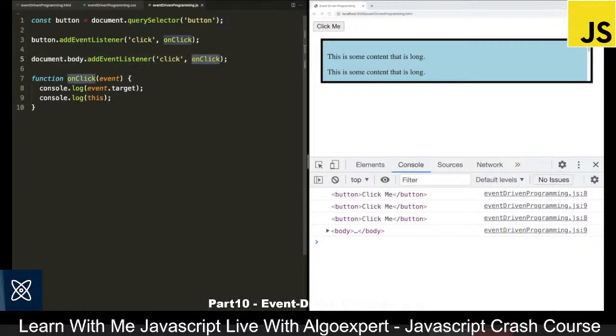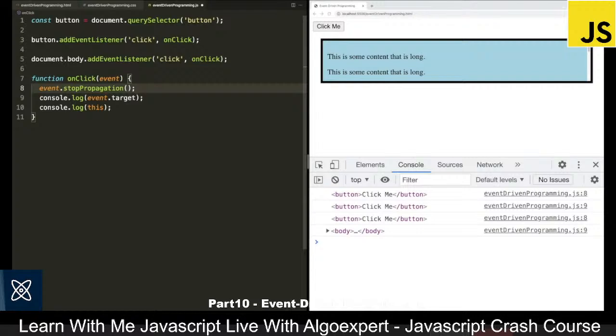Now we can actually change this default behavior. So what I can do is say event.stopPropagation. And what stopPropagation does is stop the propagation process wherever we are. So in this case, the first onClick handler that runs is on the button because it happens in the target phase. And then we call stopPropagation. So this says stop going through any more phases. This means the bubbling phase won't happen, and thus the document body event listener will never fire.